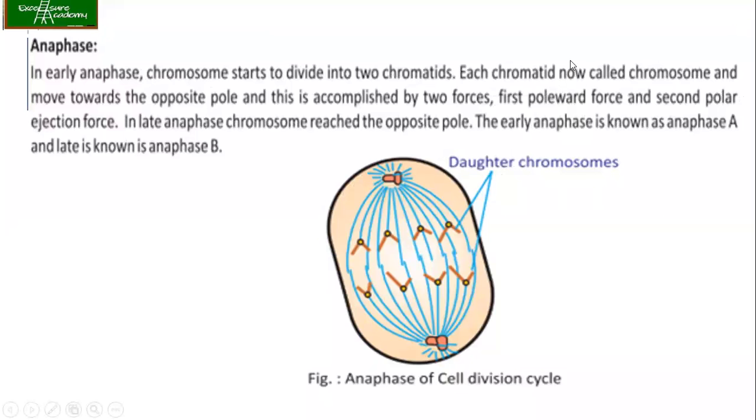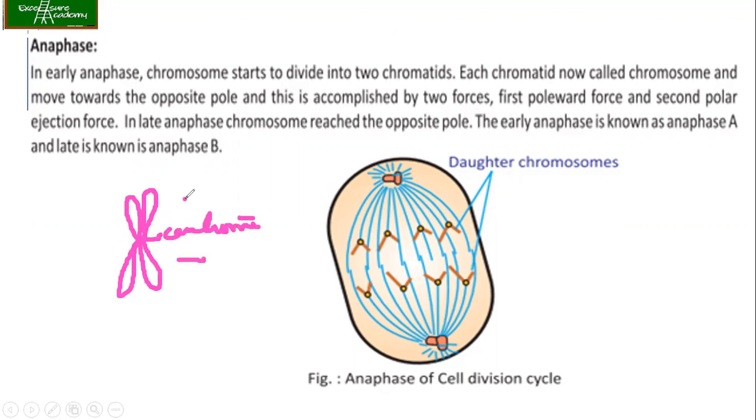Now coming to the anaphase. Till now we have discussed how the chromosomes are condensed, the nuclear membrane gets fragmented, and the kinetochore microtubules bind to the centromere of the chromosome so that they are aligned in a single plane, and later they are pulled towards opposite directions. That is the anaphase. The chromosome starts to divide into two chromatids. We know that it is because of the S phase that the single DNA was replicated into two, and hence we got this kind of structure. This is the center, where the centromere is.